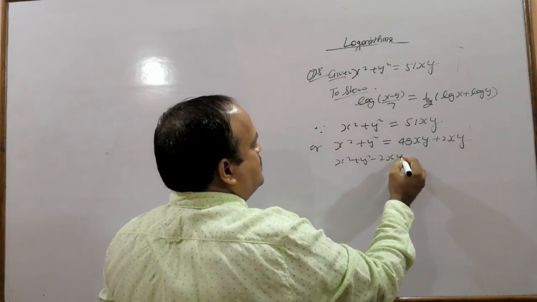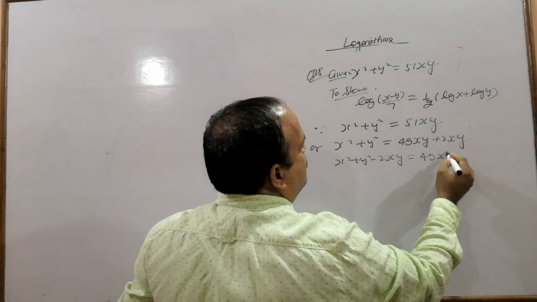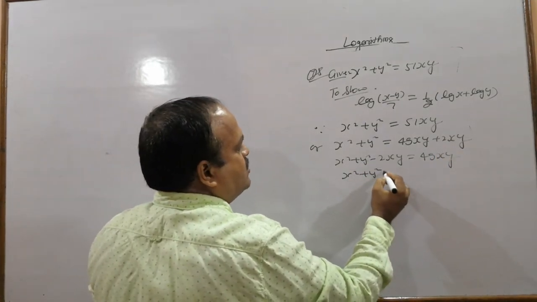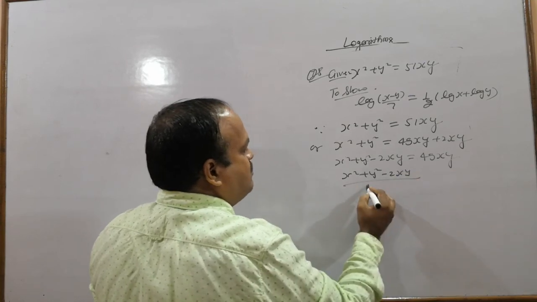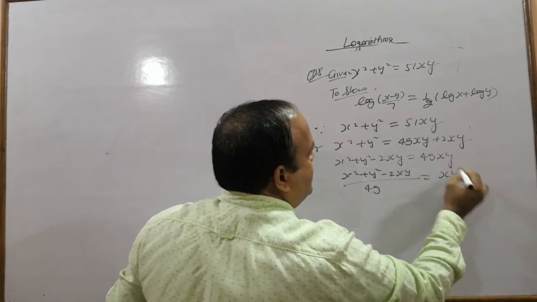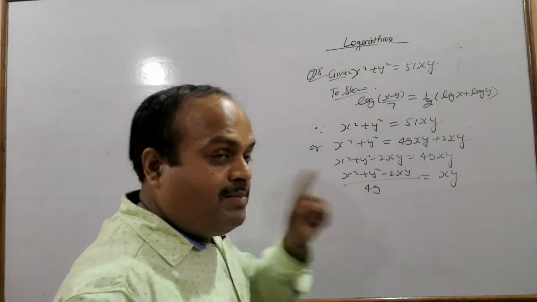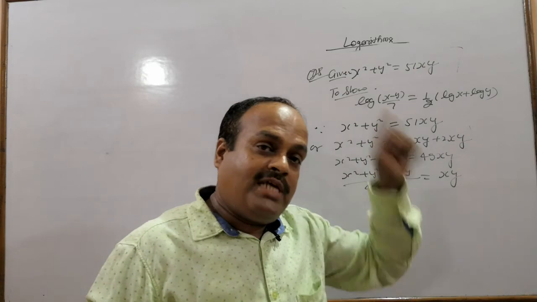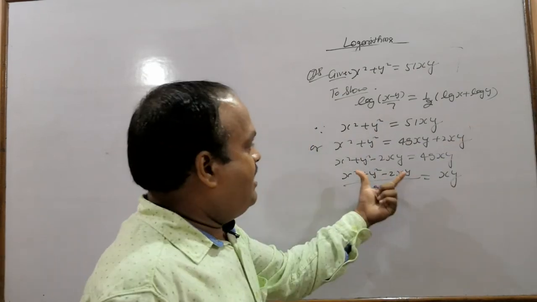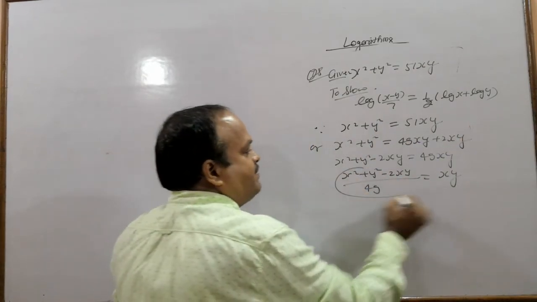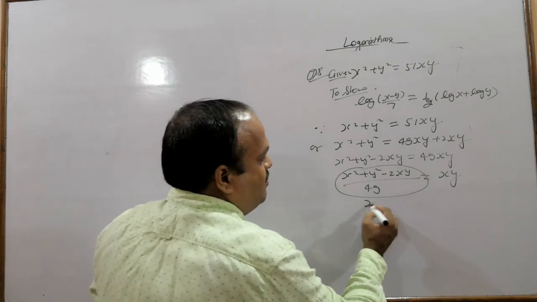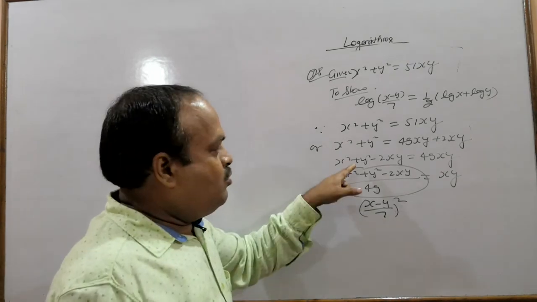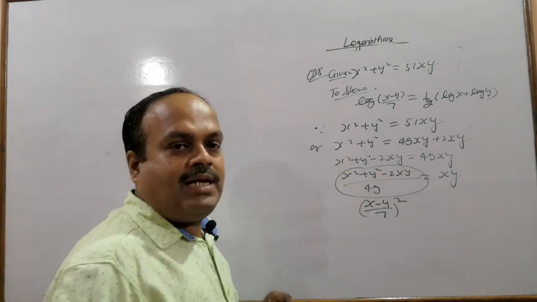Get this 2xy to this side. x square plus y square minus 2xy equals 49xy. Get this 49 to this side. So (x square plus y square minus 2xy) upon 49 equals xy. Now still don't take the log. Since we want to get an equation with log, we will have to take log of both the sides. But first, what do you have to do? You will express this in whole square form. You will write it as square of (x minus y) by 7. The numerator is the whole square of x minus y, the denominator is the whole square of 7.